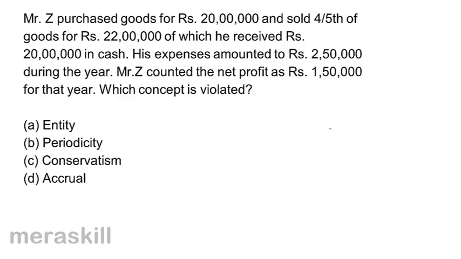Z purchased goods for rupees 20 lakh, sold 4/5 of the goods for rupees 22 lakh, of which he received rupees 20 lakh in cash. His expenses amounted to rupees 2 lakh 50,000 during the year. Mr. Z counted the net profit as rupees 1 lakh 50,000 for that year. Which concept is violated? A. Entity, B. Periodicity, C. Conservatism or D. Accrual.